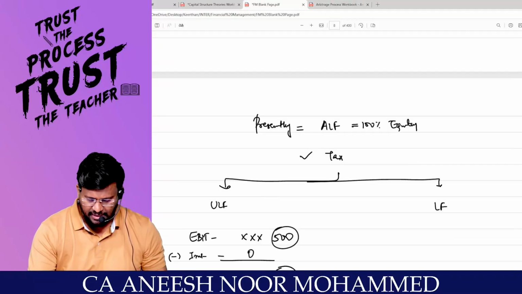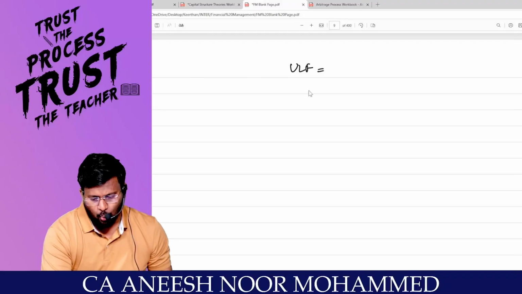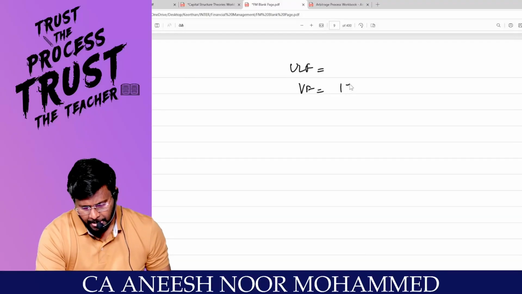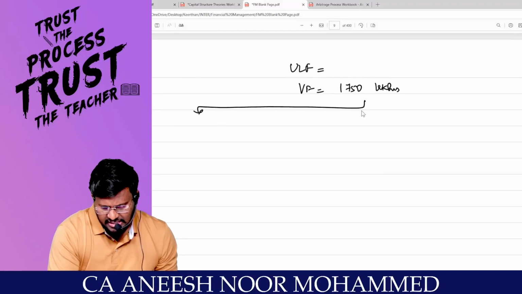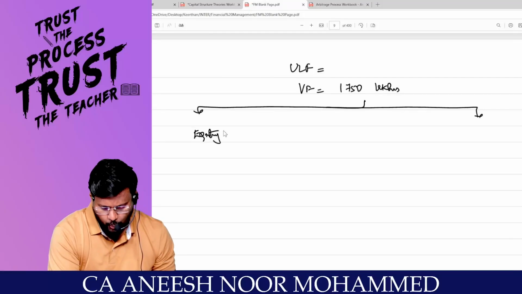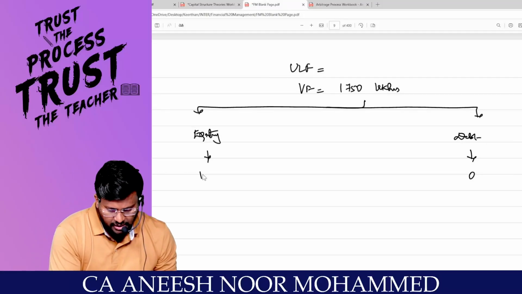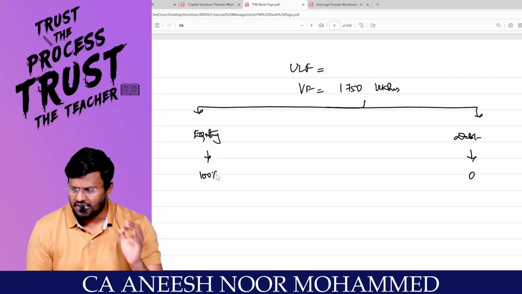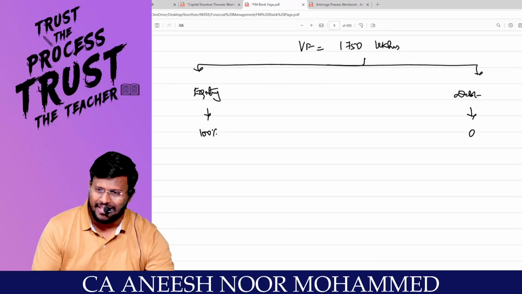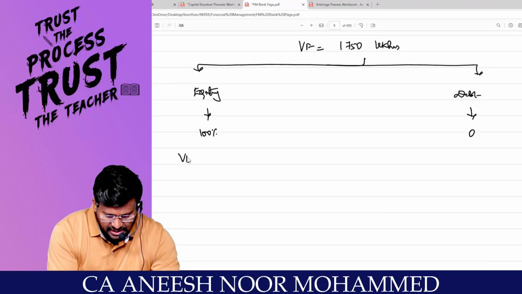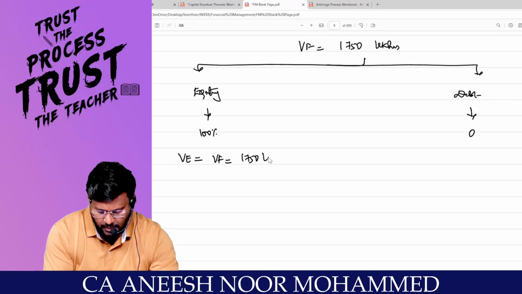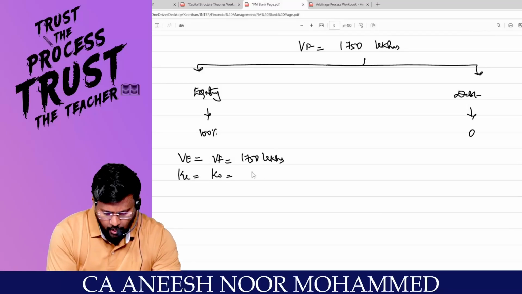Currently, this company is an unlevered firm. What is the value of the firm? 1,750 lakhs. Are you with me? This 1,750 lakhs consists of zero debt and 100% equity. Why 100% equity? Because this company is an all equity company. For an all equity company, the value of equity is equal to the value of the firm, 1750 lakhs, and KE is equal to KO is equal to 20%.